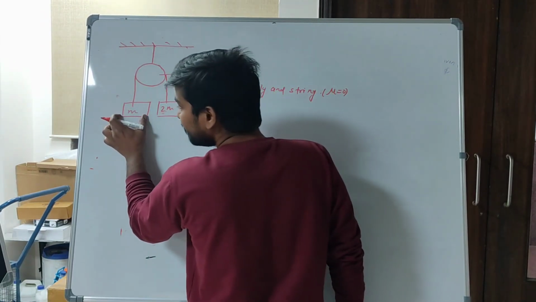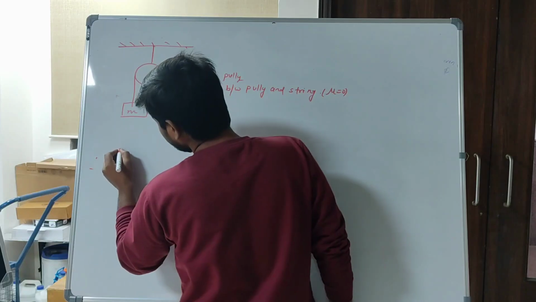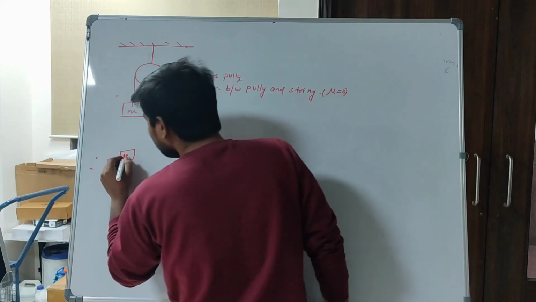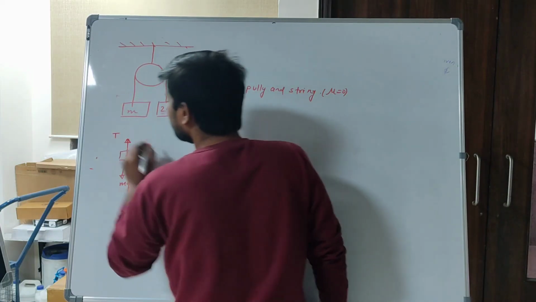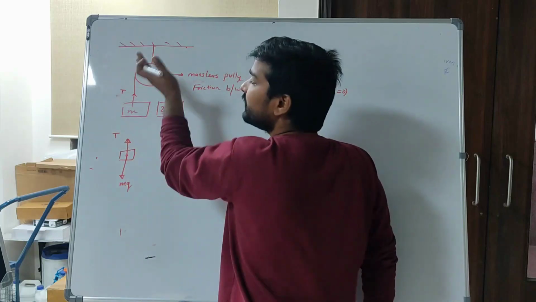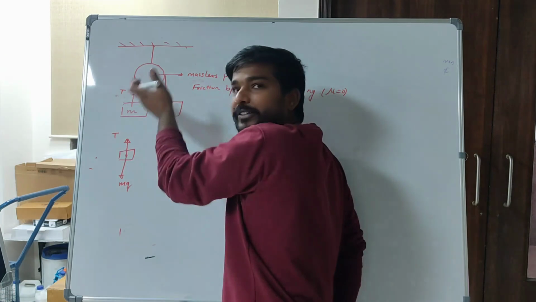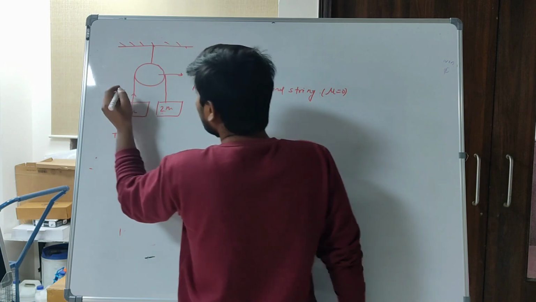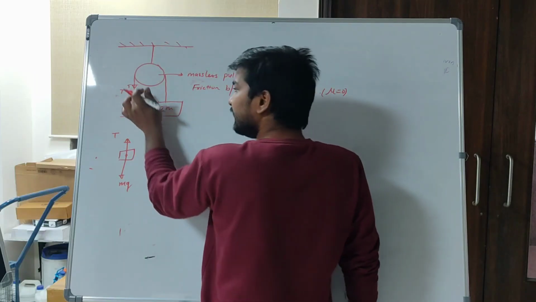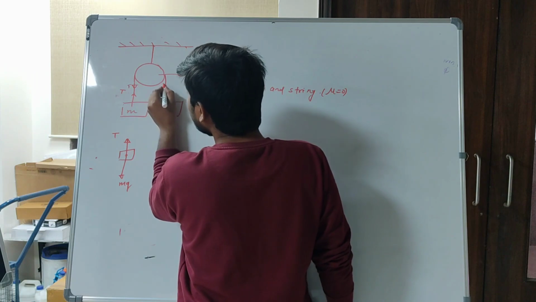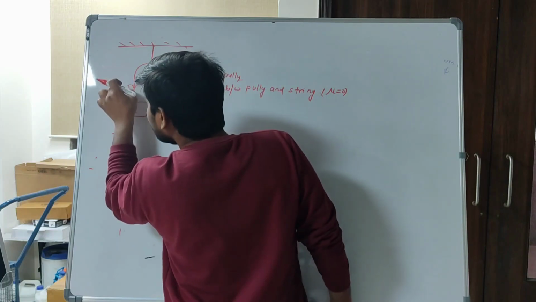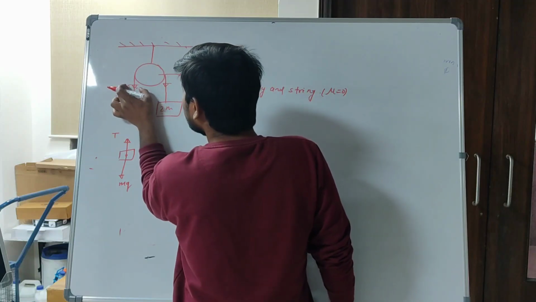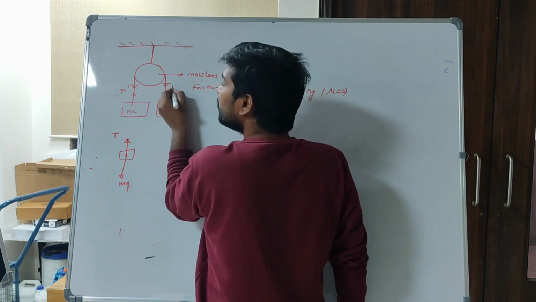I have considered the mass m body. Gravity force mg acts on it, and tension induced in the string is T. The body resists the gravity force to obtain the equilibrium condition, and the pulley applies a net opposite force T. The same tension T acts in the downward direction on the other side of the pulley for equilibrium.